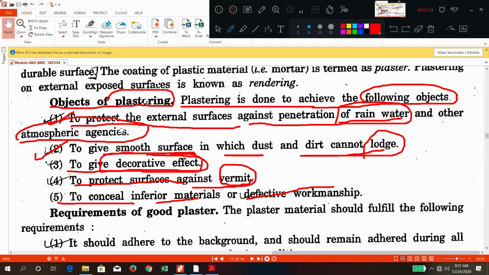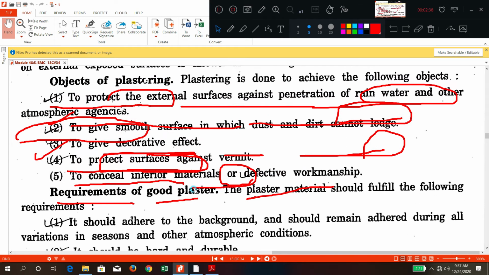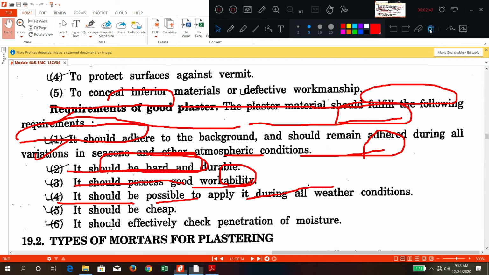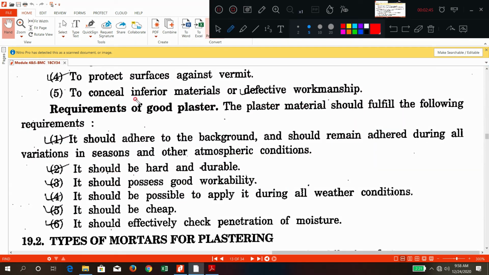If your wall or any column is made up of some inferior materials, then to cover that one you also apply plastering. That is what? To cover the bad workmanship or defective workmanship.